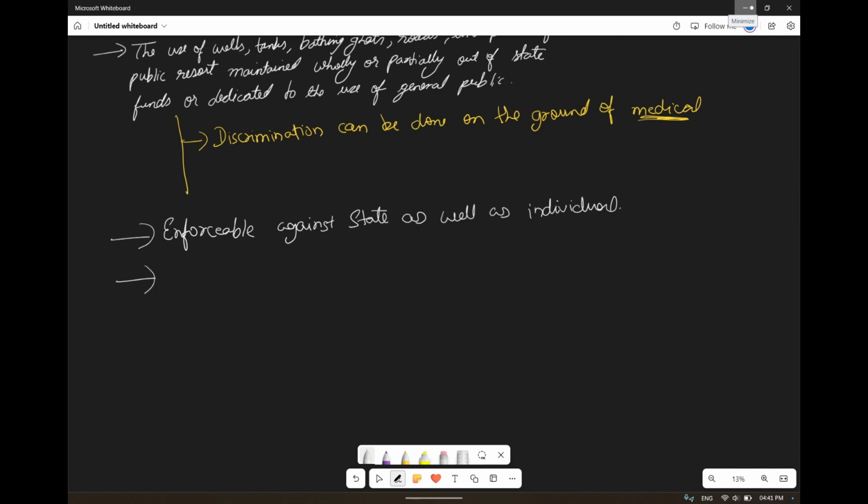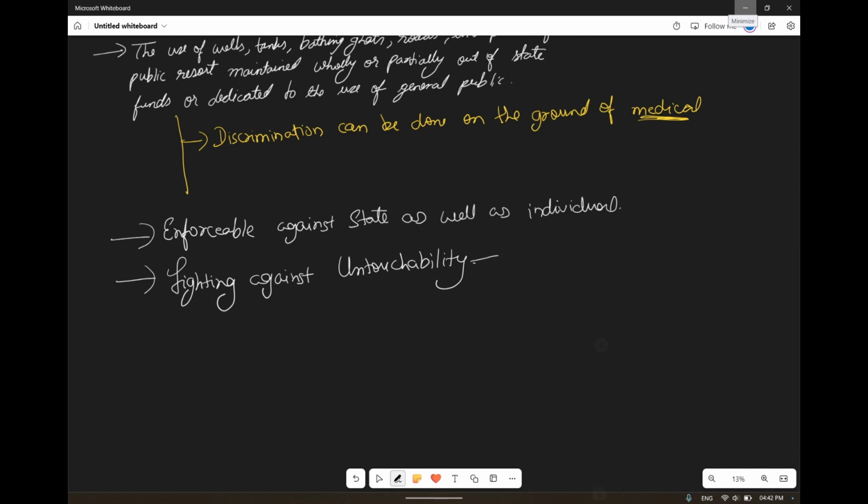So this Article 15 Clause 2 helps us in fighting against untouchability. Okay, I hope you are understanding what I'm trying to explain.